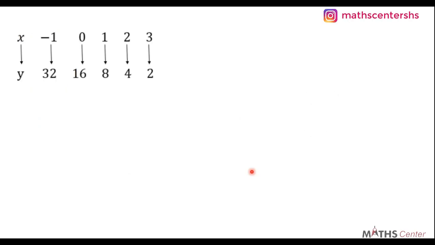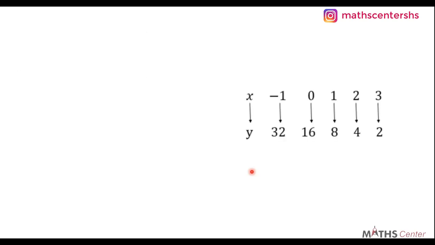Let's look at the last example in this video. So you have been given this mapping here. I'm going to shift it here so that you can see our solution very well. We quote our general rule, which is y is equal to a r exponent x minus b. Now what is a? A is the first element in the codomain. The first element in the codomain is 32, so we are going to pick 32. What is b? B is the first element in the domain. The first element in the domain is minus 1.